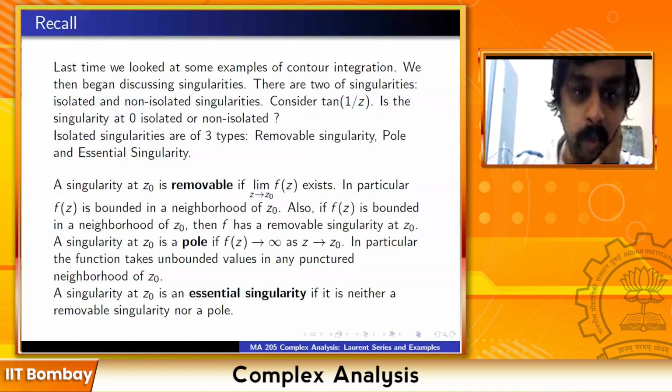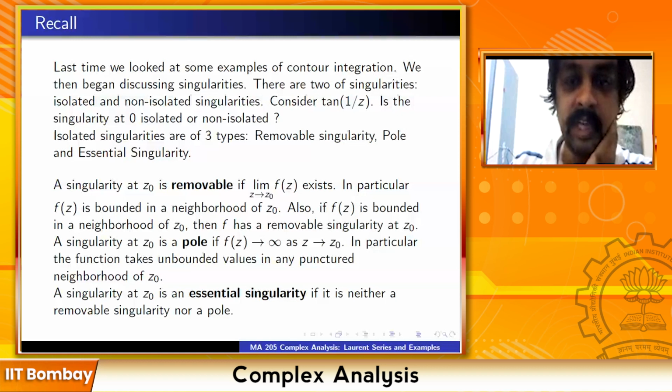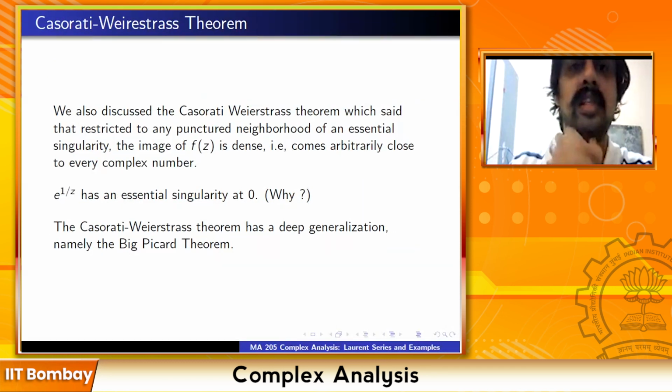A singularity is a pole if f(z) tends to infinity as z tends to z0. In particular, this function takes unbounded values in any punctured neighborhood of z0. And when it is neither a pole nor a removable singularity, you call it an essential singularity. Are all the definitions clear by now? We also discussed the Casorati-Weierstrass theorem, which said that restricted to any punctured neighborhood of an essential singularity, the image of f(z) is dense. That is, it comes arbitrarily close to every complex number.